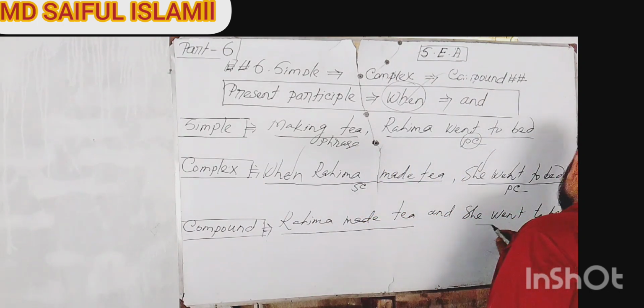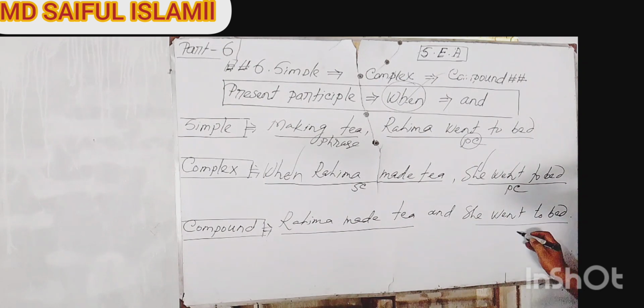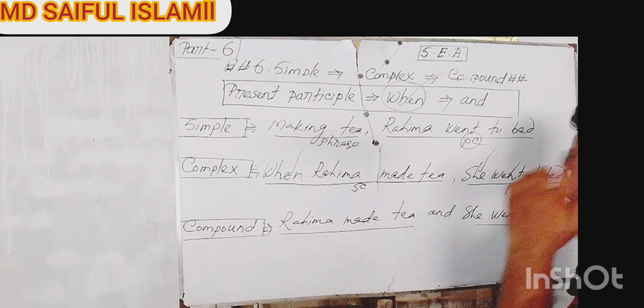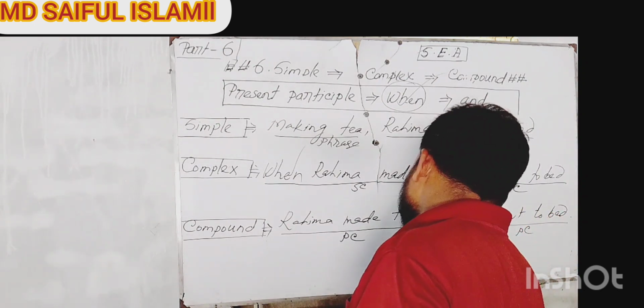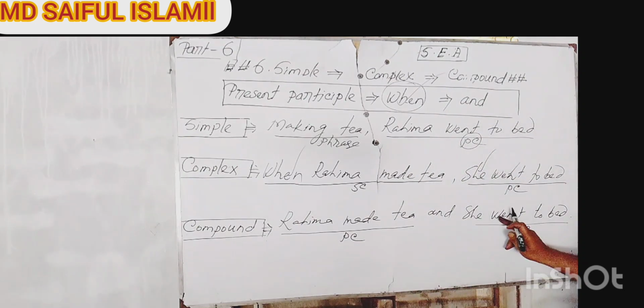Rohima made tea, and she went to bed. This portion is, of course, a principal clause, and the other portion is, of course, also a principal clause, because "she went to bed" possesses one subject and one finite verb. Of course, a principal clause, my dear friends.